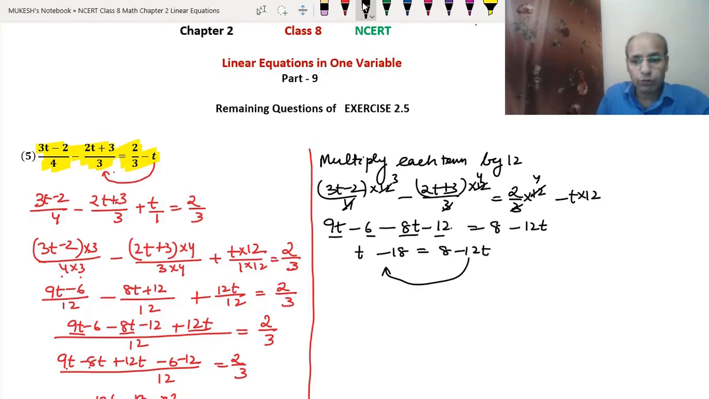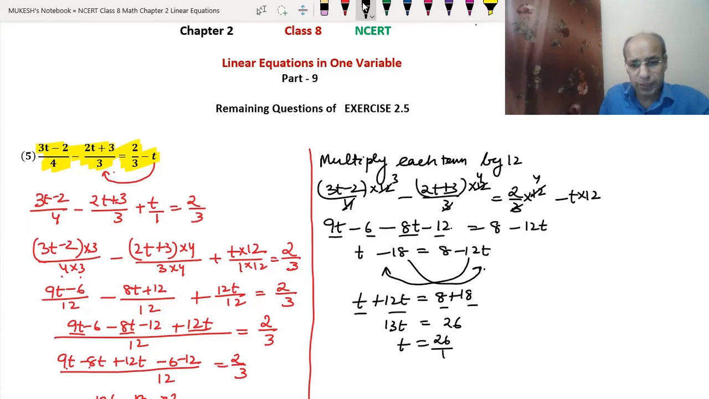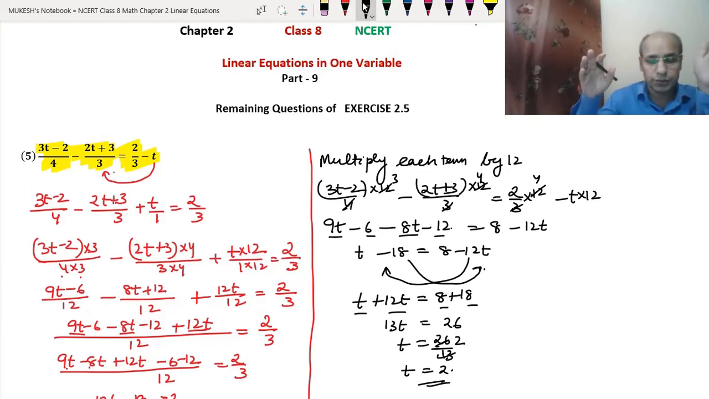This 12t we will take to the left hand side, 18 to the right hand side. So it will become t plus 12t and it will become 8 plus 18. t plus 12t is 13t equals 8 plus 18 is 26. So t is equal to 26 by 13. 13 2s are 26. So we got the answer t equal to 2. So this way also we can do the question. So whatever way you find easier, you can do the question by that way.